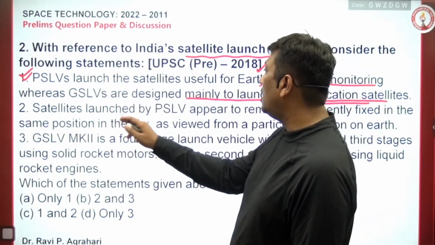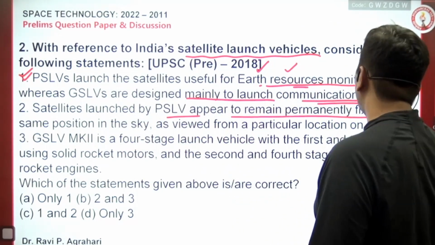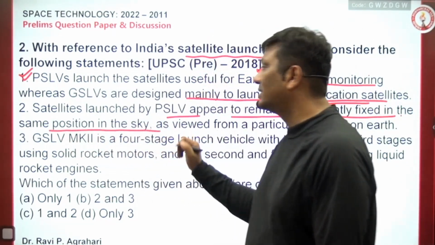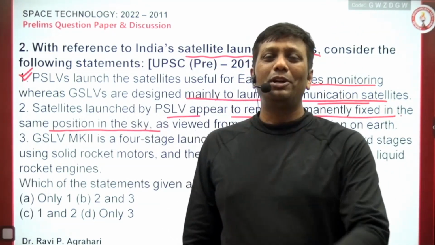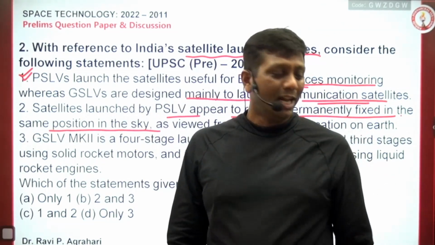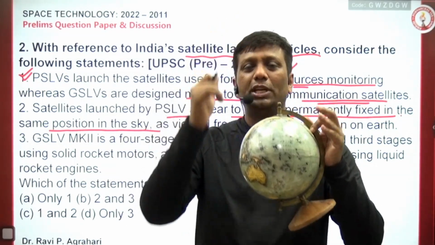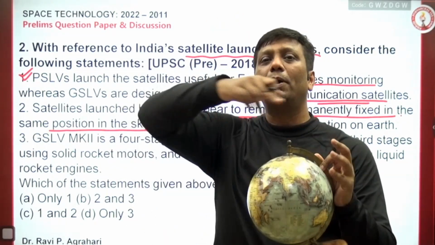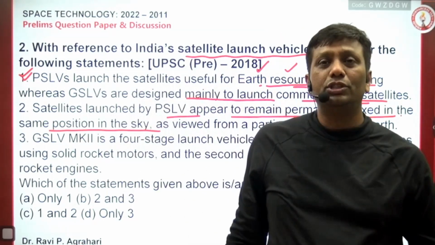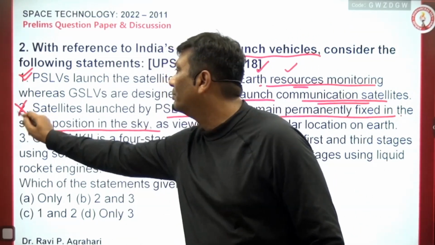Fine. Satellites launched by PSLV appear to remain permanently fixed in the same position in the sky. I told you guys, PSLV puts the satellite in which orbit? Polar orbit. And the polar position of the satellite is this position, and Earth is rotating in this, so the position cannot be fixed. The position will be fixed over a particular location of Earth only in the case of geostationary. So this is 100% wrong.